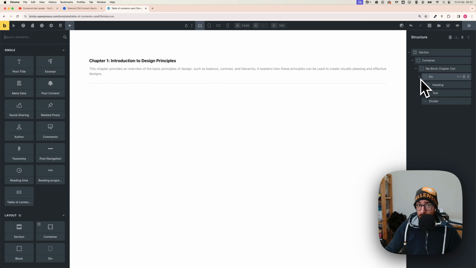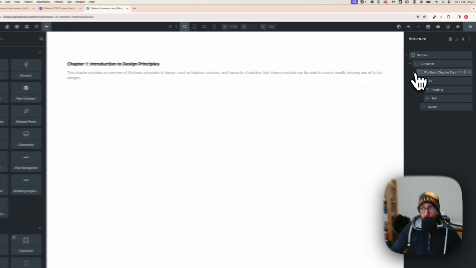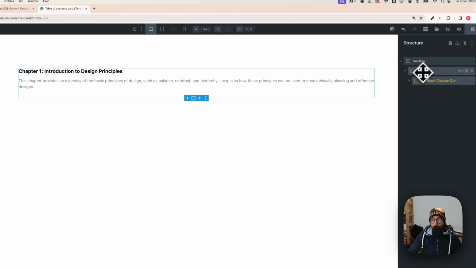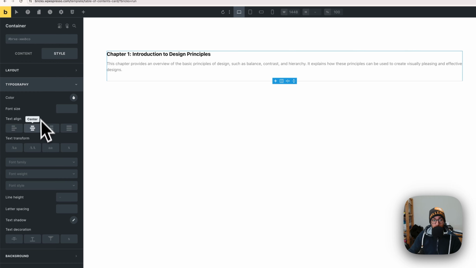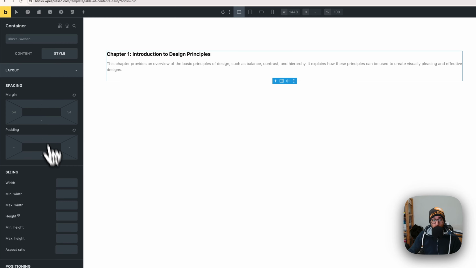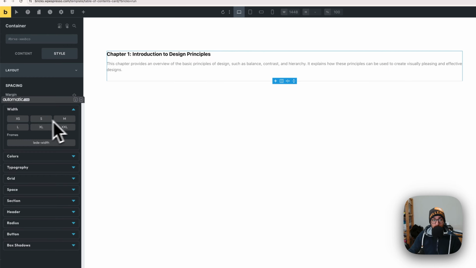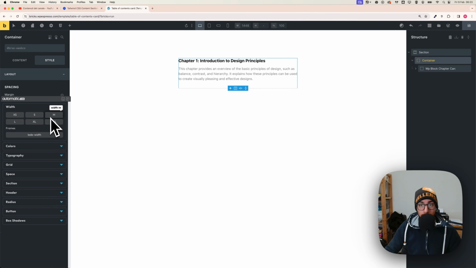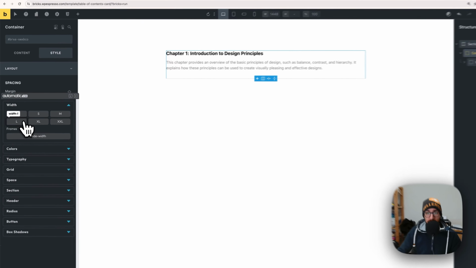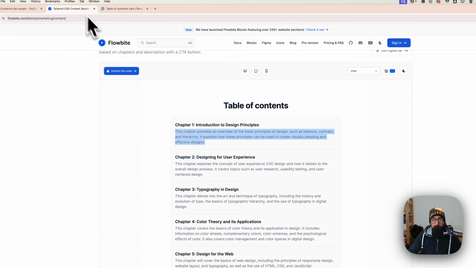Done that. Okay, now we need to actually fix the width of it, and we can very easily do it this way. So close everything here on the structure to have everything in order. Select the container here. Okay, with the container selected, go on style. Then search for the layout tab and width. I'm going to change it to something smaller. I can keep an L. Okay, let me check the design. Okay, it's a little bit smaller.